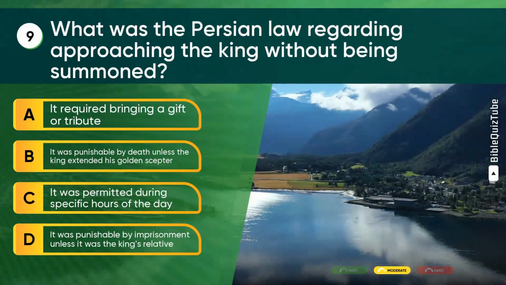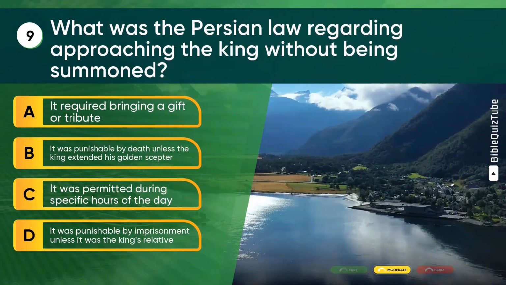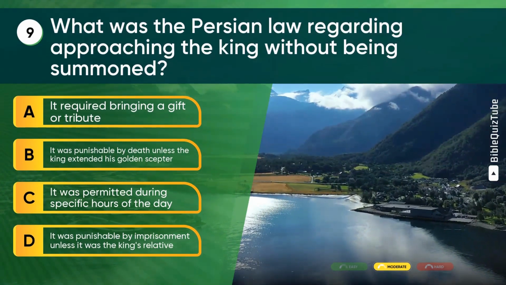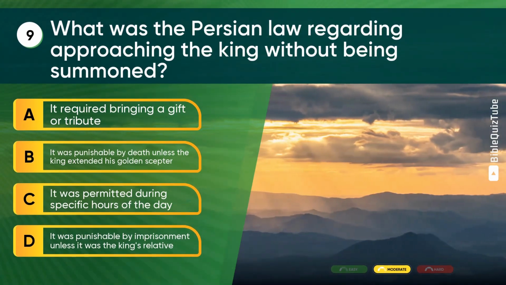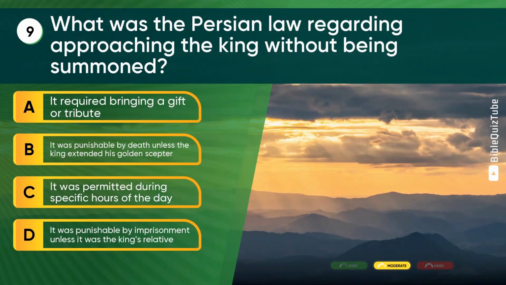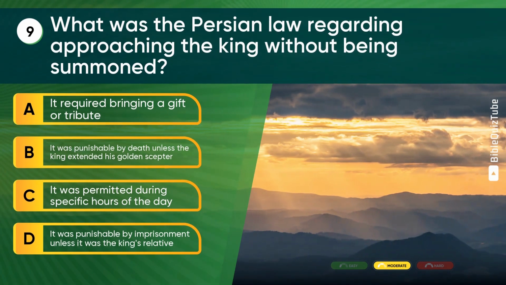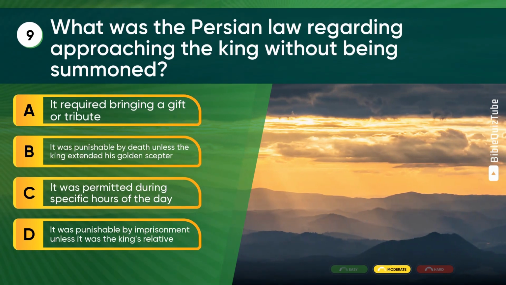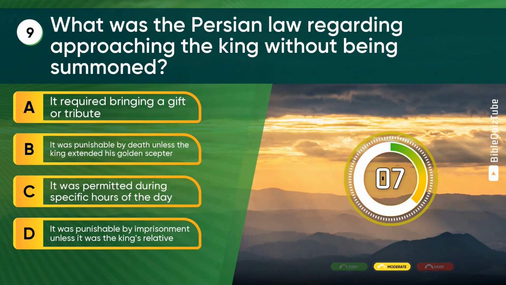Question 9. What was the Persian law regarding approaching the king without being summoned? A. It required bringing a gift or tribute. B. It was punishable by death unless the king extended his golden scepter. C. It was permitted during specific hours of the day. D. It was punishable by imprisonment unless it was the king's relative.